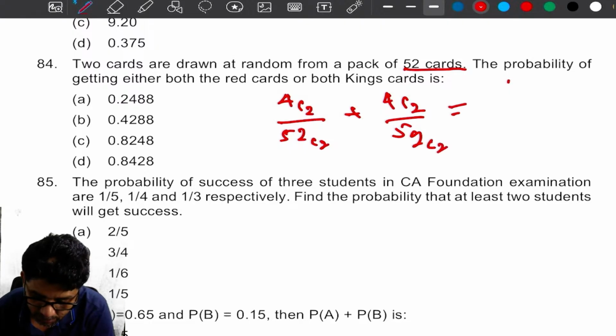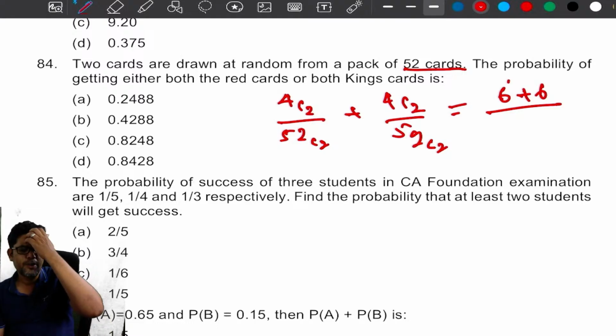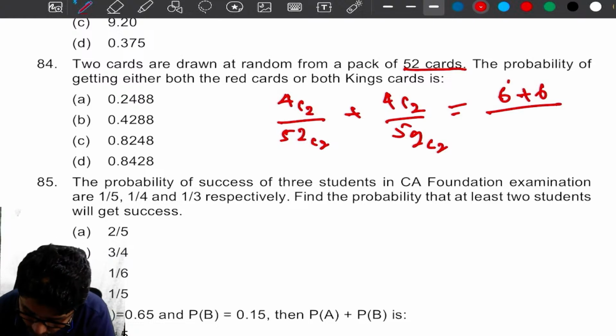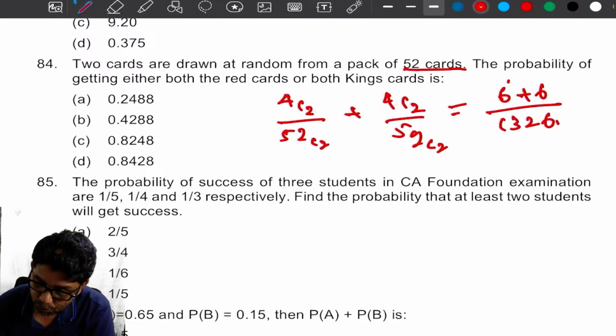This is the answer, my dear. 4C2 is 6. 6 plus 6 divided by 52C2 is, I think, 1326, sorry. So 12 divided by 1326.